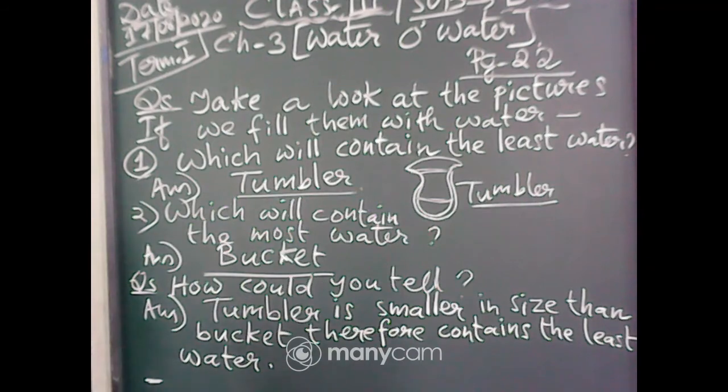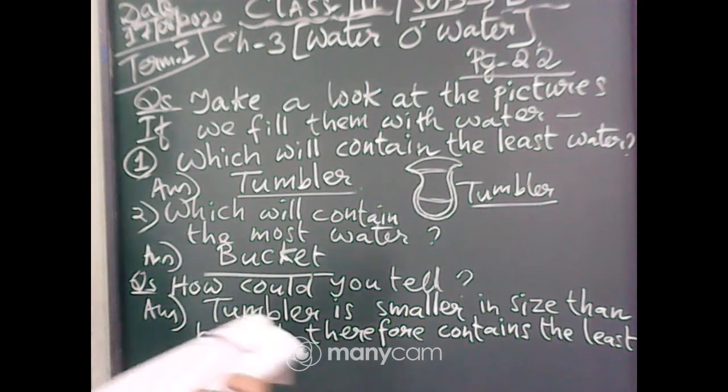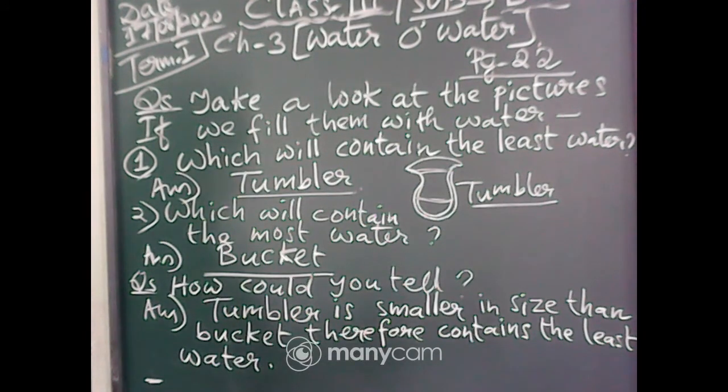So you write in this way: tumbler is smaller in size than bucket, therefore contains the least water. You will write this in the book. See, there is a space at the bottom of page 22. You will write there.